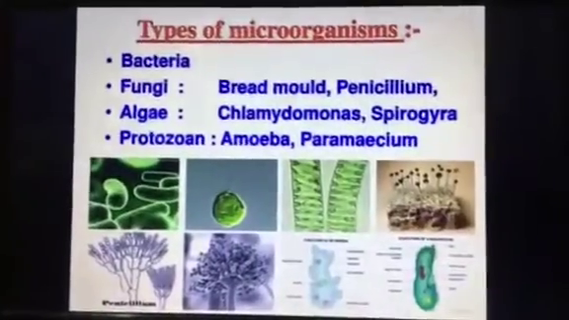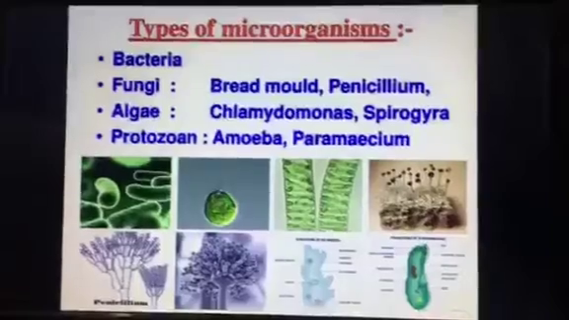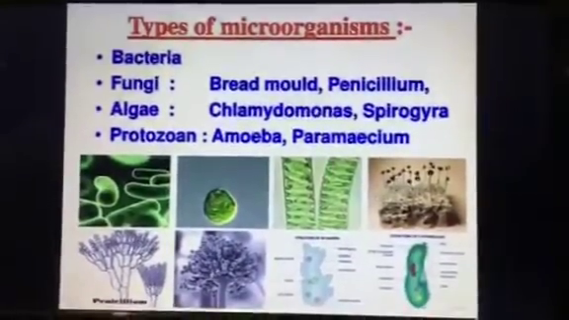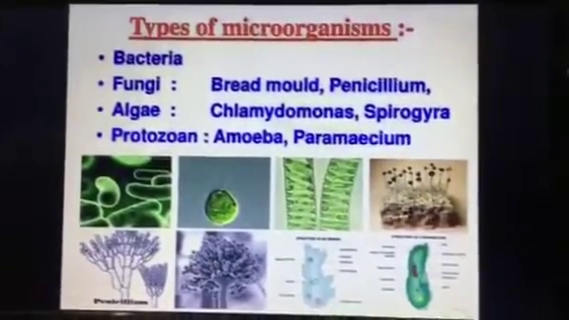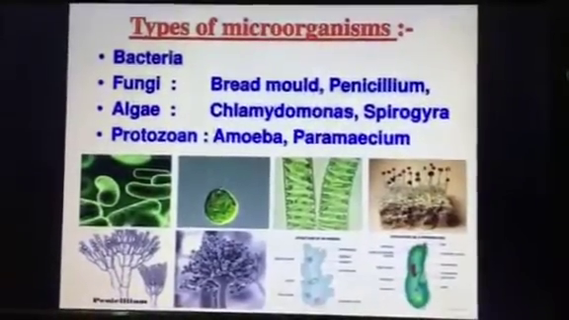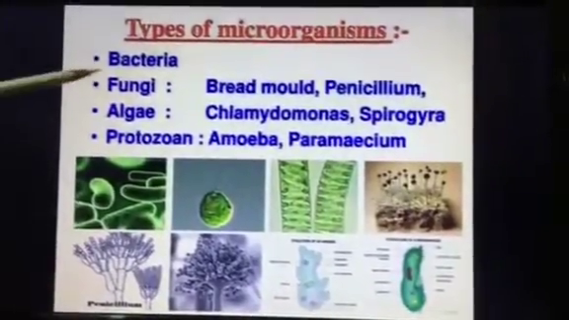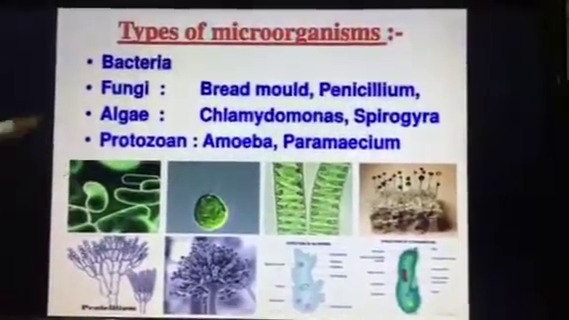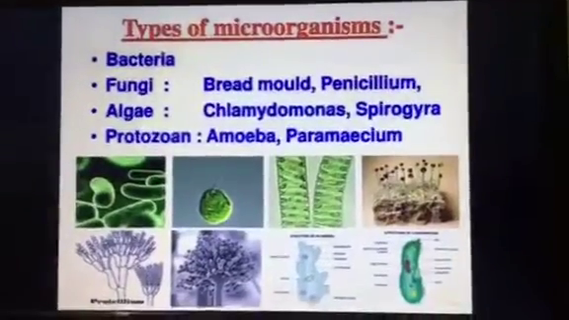Now, types of microorganism. There are basically four different types of microorganism: bacteria, fungi, algae and protozoa. In bacteria, here it is not written, but I am telling you, there are so many different types of bacteria, that is lactobacillus, streptococcus. As you can see here, fungi, red mold, penicillin. In algae, chlamydomonas, spirogyra. Protozoans like amoeba and paramecium.